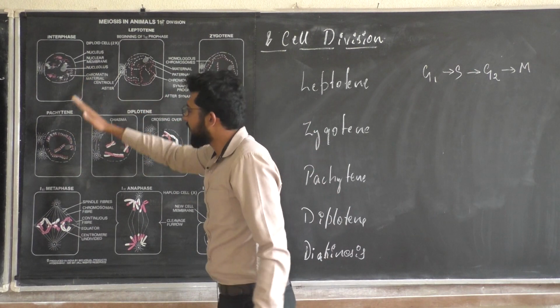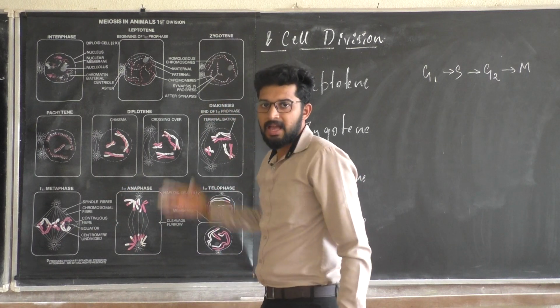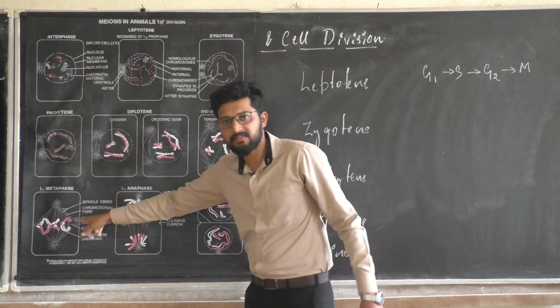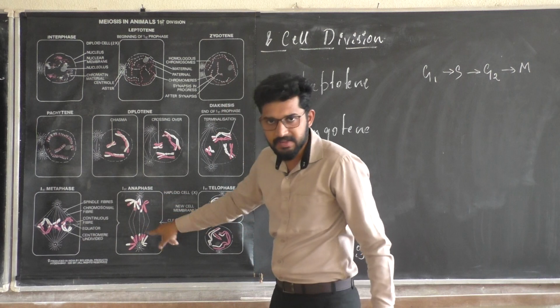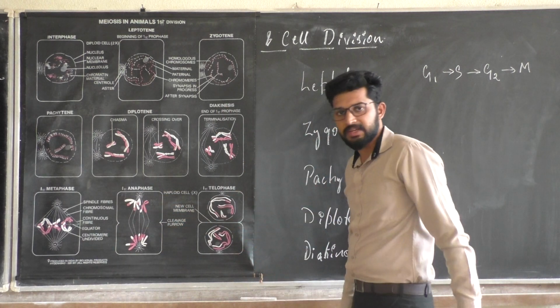This is called prophase 1. After prophase 1, I have metaphase 1, anaphase 1, then telophase 1. Able to see, right?